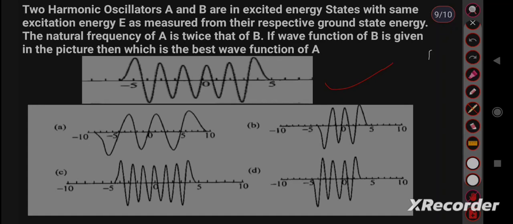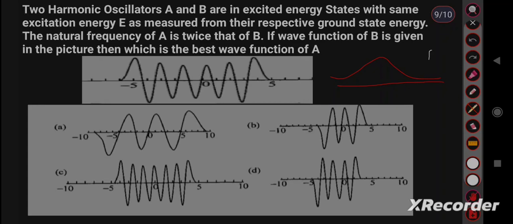Whenever the case of a harmonic oscillator comes, we should consider the nodes. The energy of a harmonic oscillator is (n plus half) ħω. For the ground state n equal to 0, and the ground state wave function graph is like this. This is the ground state energy. Here no nodes are present, so for n equal to 0 the nodes are also 0. Similarly for n equal to 1 nodes equal to 1, for n equal to 2 nodes equal to 2.